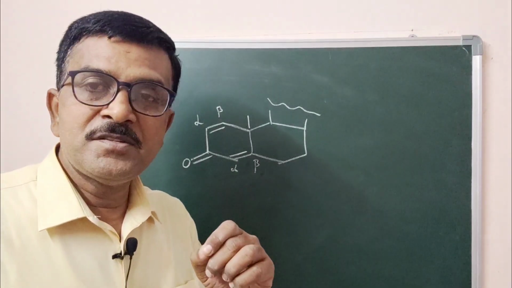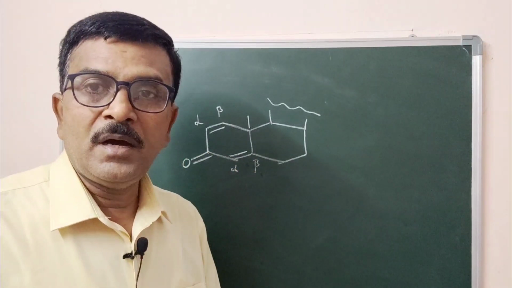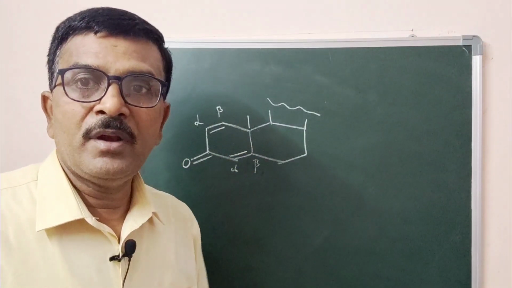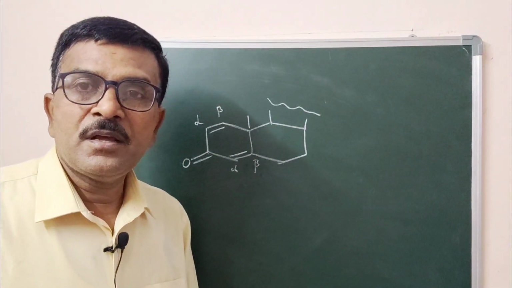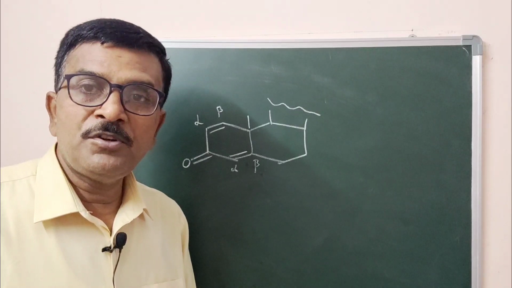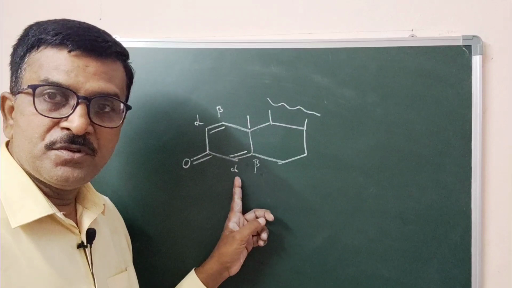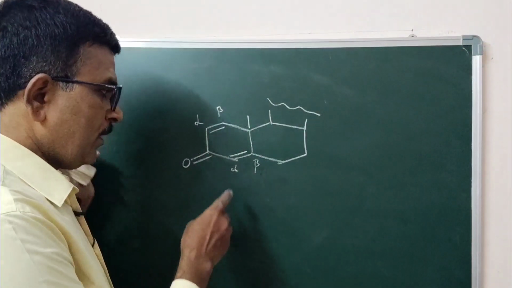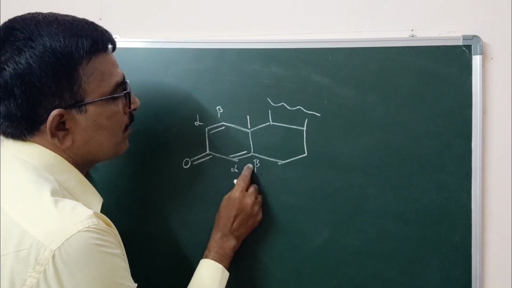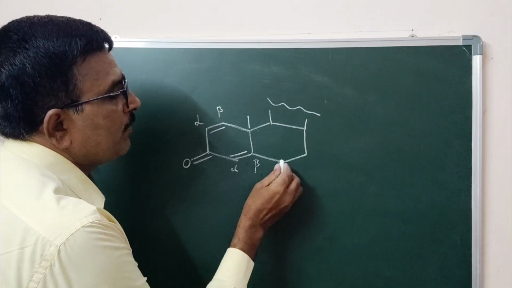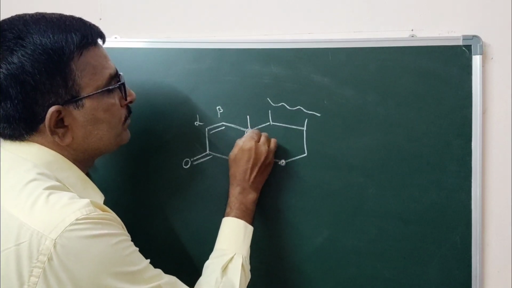Now what happens? A more substituted cross conjugated system always absorbs at longer wavelength, whereas the least substituted conjugated system absorbs at shorter wavelength. Here there are two conjugated systems in one molecule. Now here the beta carbon is substituted by, this is one carbon, this is the second carbon.